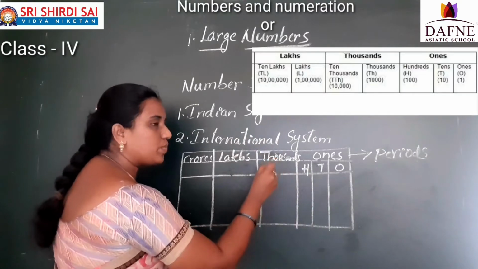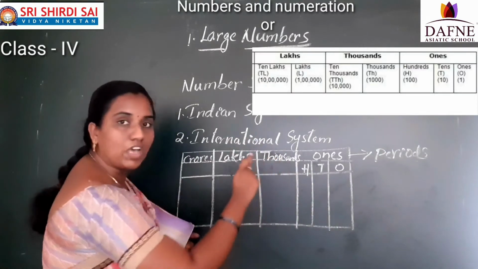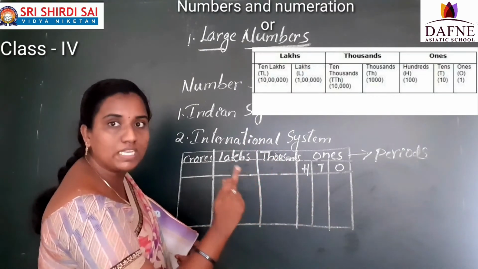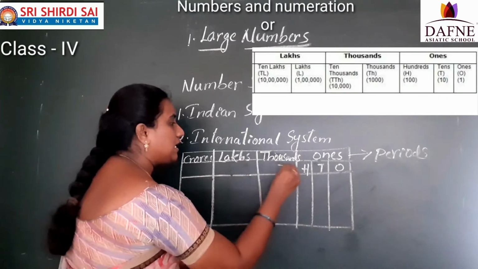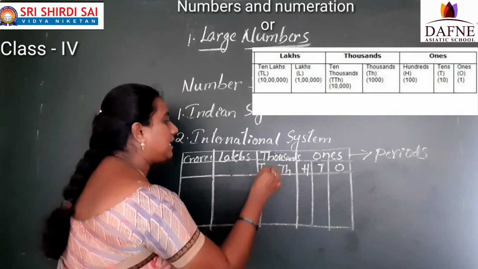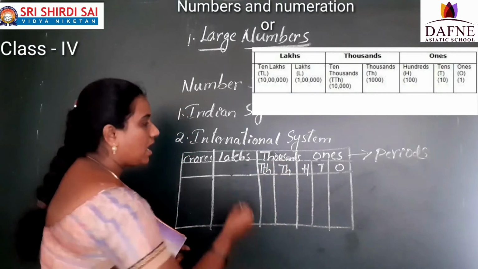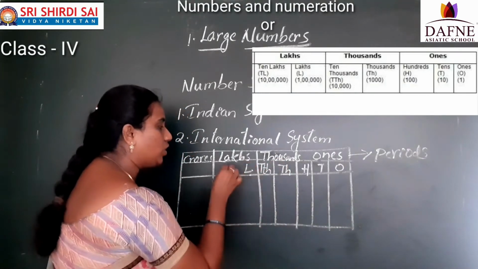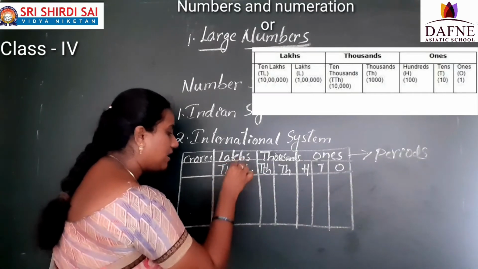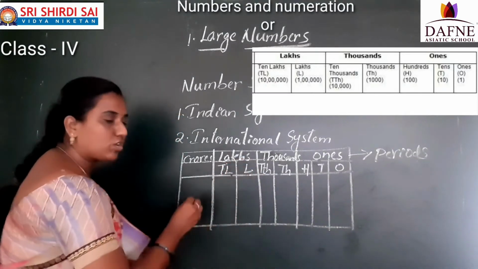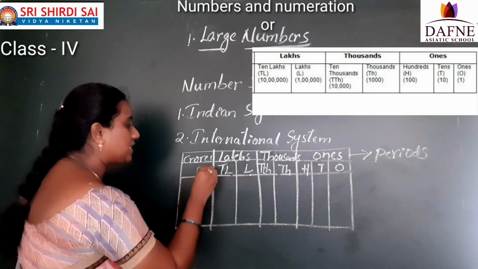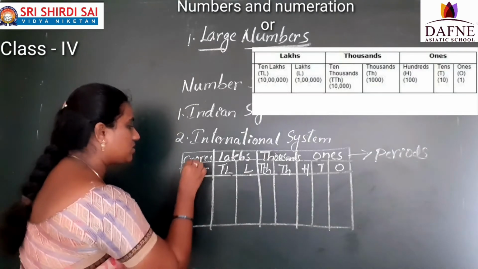The second period, the thousands period, is divided into two place values: thousands and 10,000s. The lakhs period is again divided into two: lakhs and 10 lakhs. And the crores period is divided into two: crores and 10 crores.